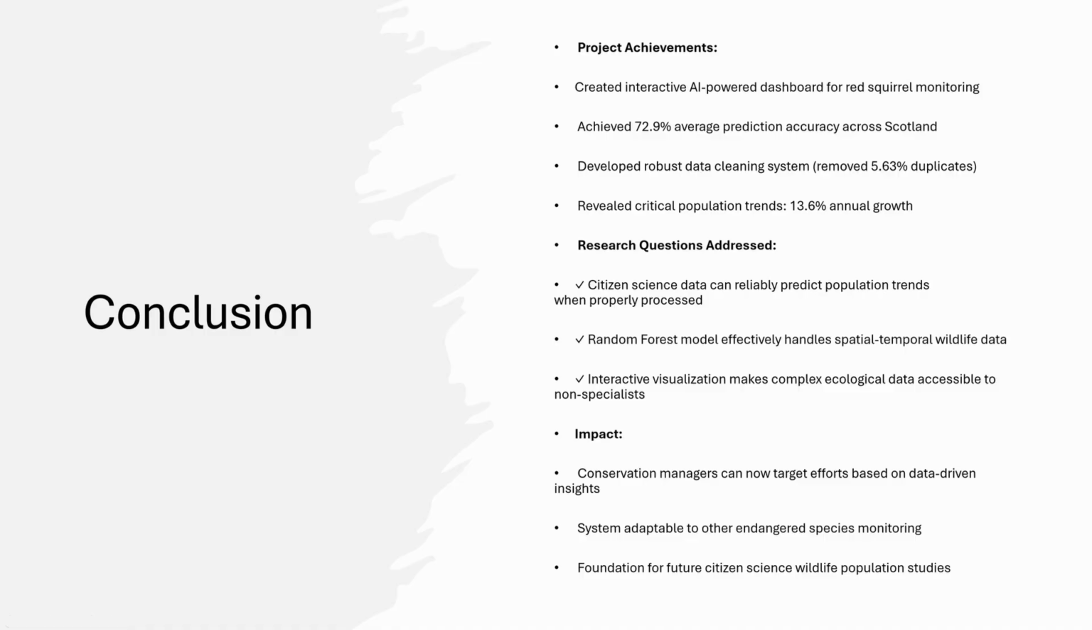The Squirrel Red dashboard successfully addresses our core research questions by delivering an accessible, data-driven solution for red squirrel population modelling in Scotland. With the predictive model attaining 72.9% average regional accuracy, effectively identifying and removing 5.63% of potential duplicate records, and creating visualization tools that reveal both spatial distribution patterns and temporal trends, including a significant 13.6% average annual growth in sightings. The system provides conservation managers with previously unavailable insights into population dynamics, seasonal patterns, and regional variations, enabling more targeted and effective conservation strategies and greater citizen science participation.